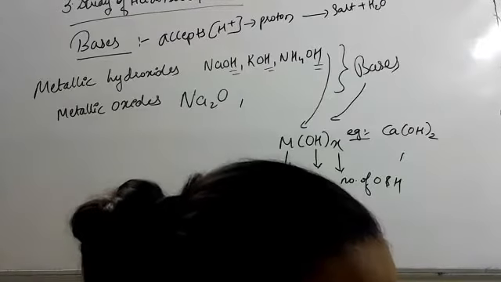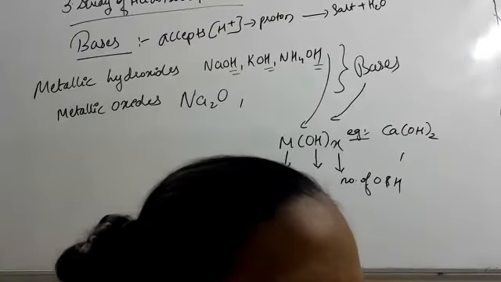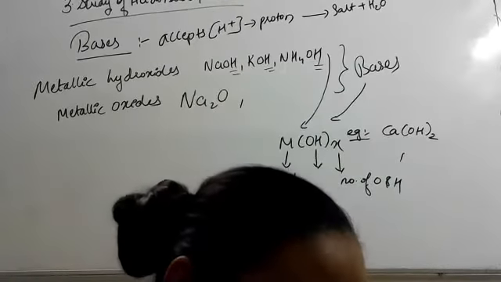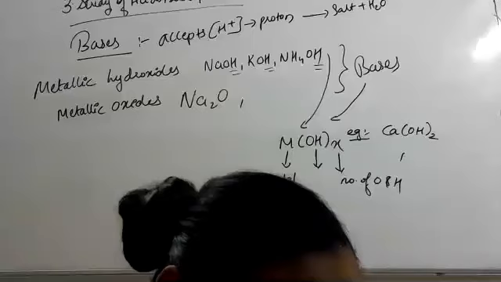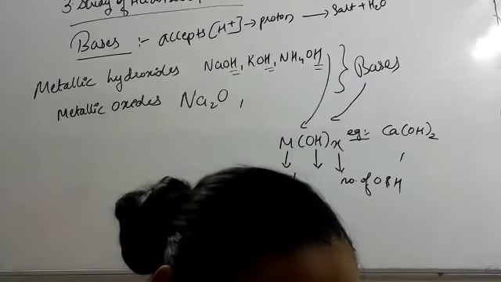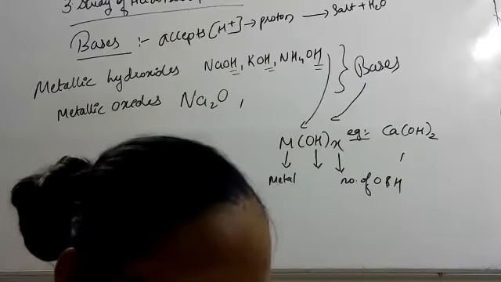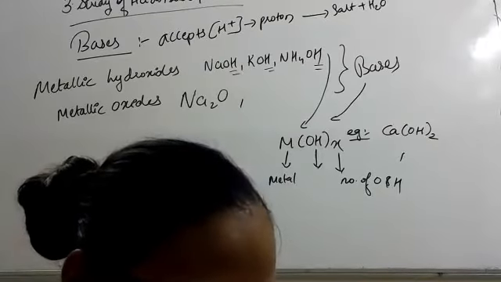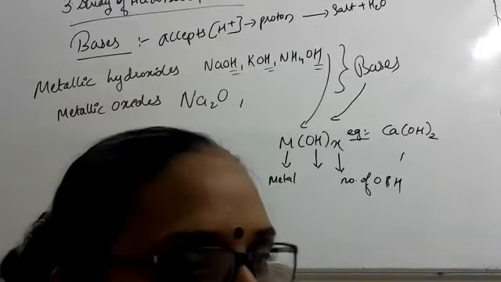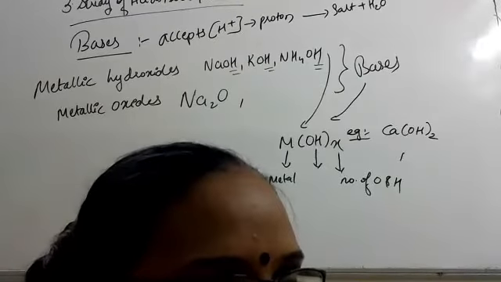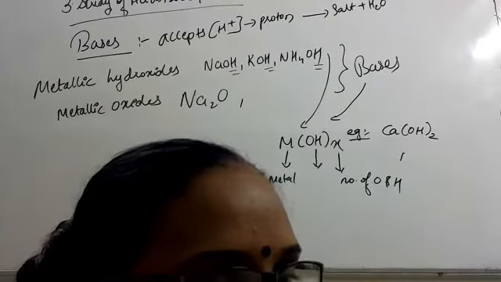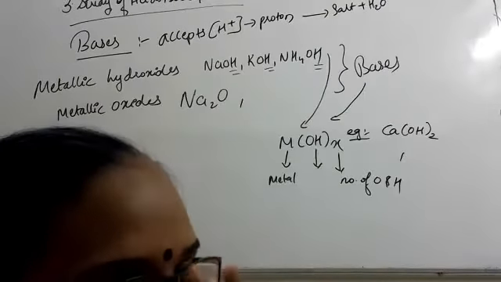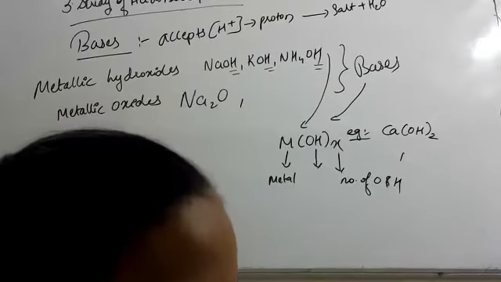The general formula of metallic hydroxide is M in bracket OH, outside the bracket x. I have written it on the board. You write down M(OH)x. Copy down from the board.